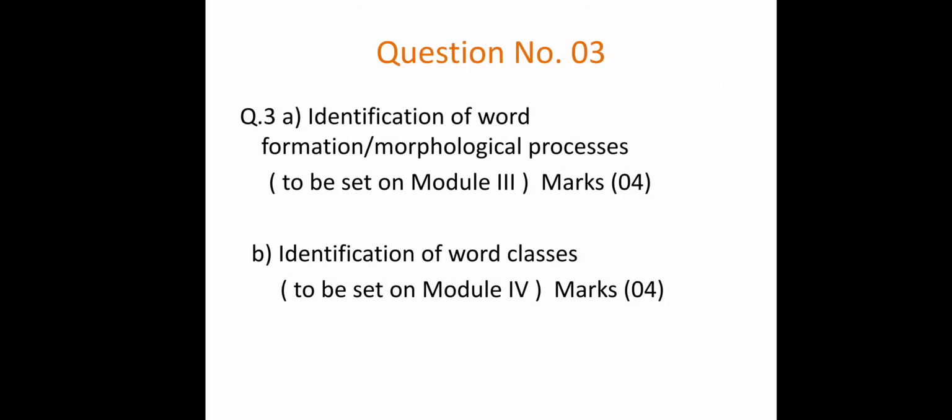So question 3a and 3b are again different: 3a is on Module 3 and 3b is on Module 4. That is, 3a is on morphology and 3b is on words. Identification of the word classes will be question 3b, and here you will get 4 marks, and in 3a you will get 4 marks. So 4 plus 4, 8 marks are there for this question. Question 3b is on word classes, the identification of word classes, whether it is an open word class or a closed word class, and we are going to talk about them. So question 3 is again mixed.